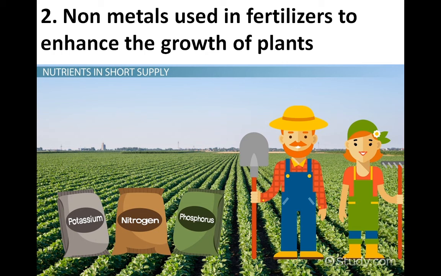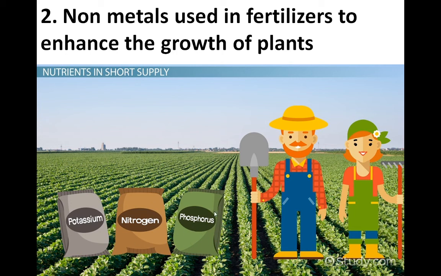So for that we require money, we require economy, so we have to improve the plant growth, and because of that we use chemical fertilizers. Chemical fertilizers are made up of potassium, nitrogen and phosphorus.